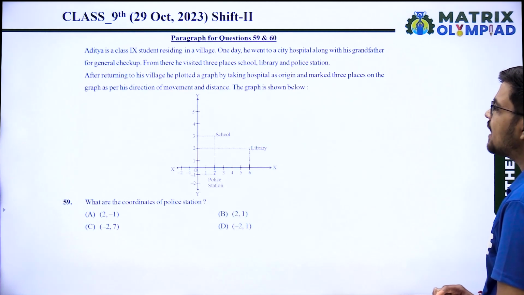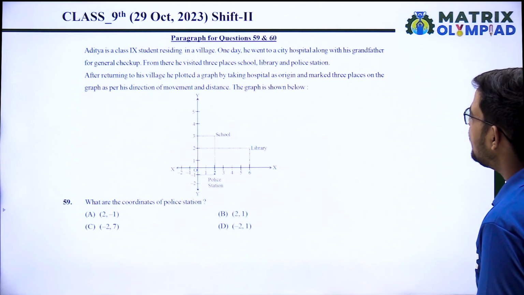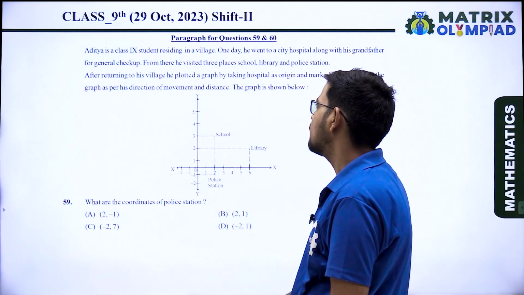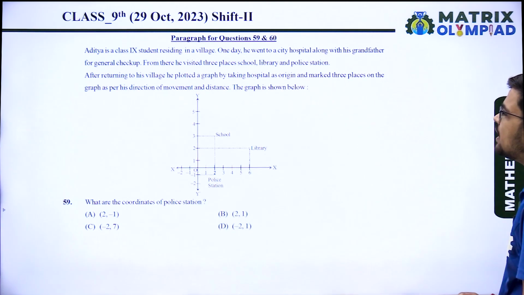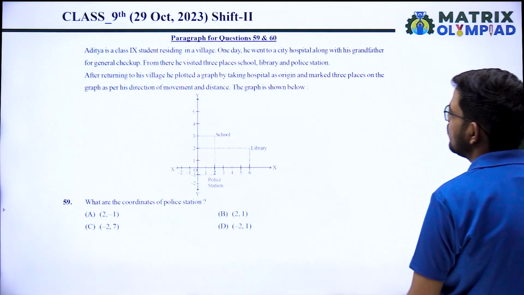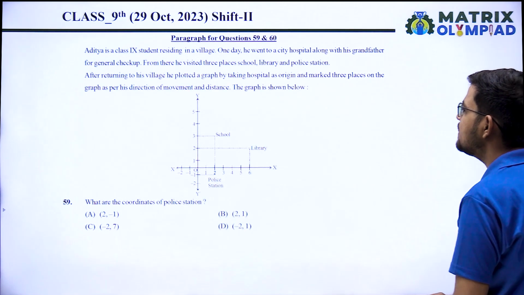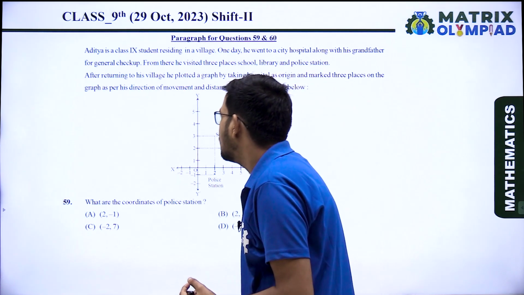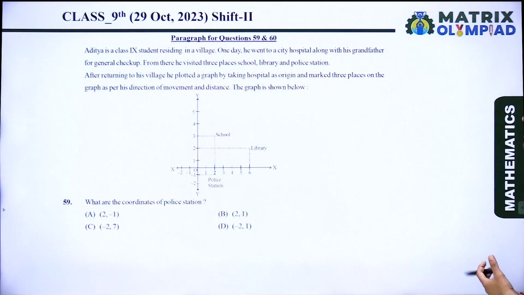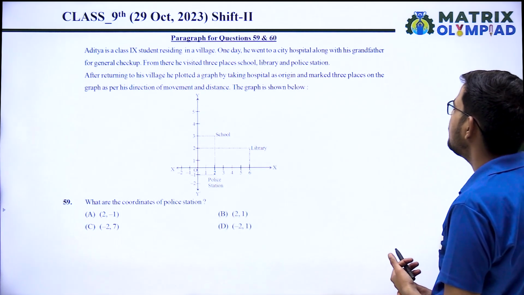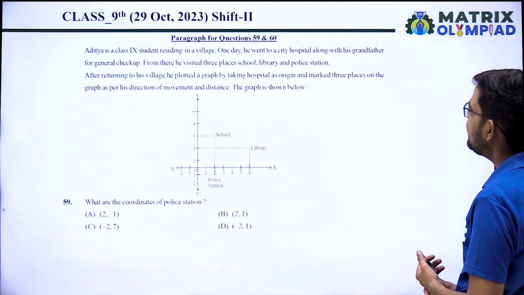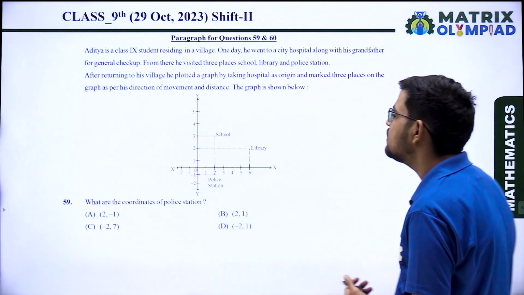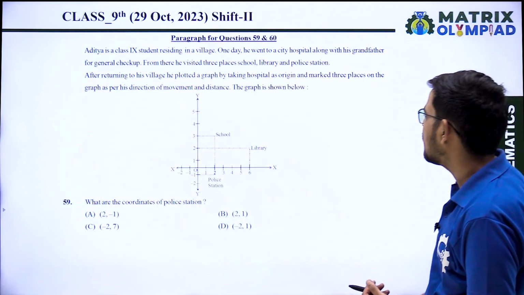Next, Aditya is a class 9th student living in a village. One day he went to a city hospital along with his grandfather for a general checkup. From there he visited 3 places: school, library and police station. After returning to his village, he plotted a graph by taking the hospital as origin and marked 3 places on the graph as per his direction of movement and distance. The graph is shown below.